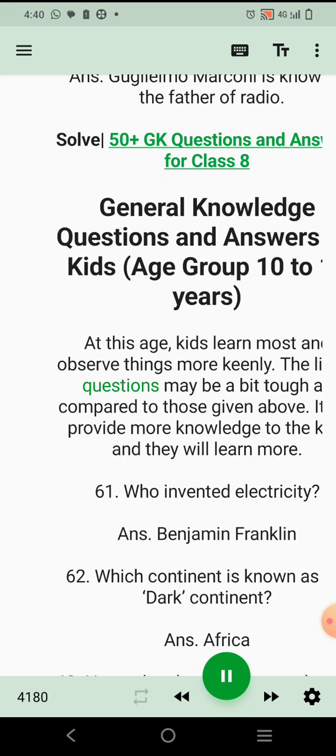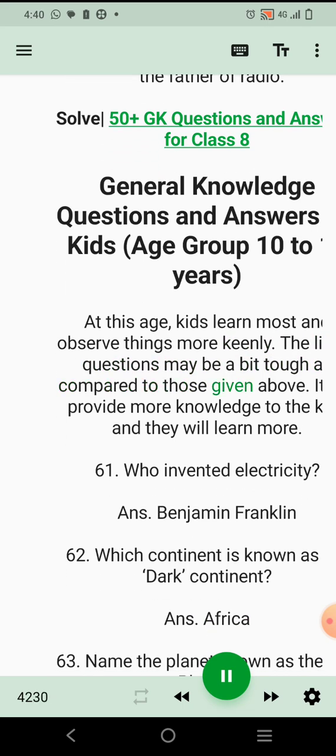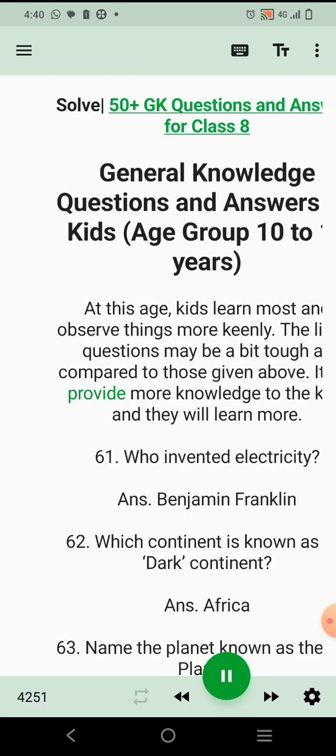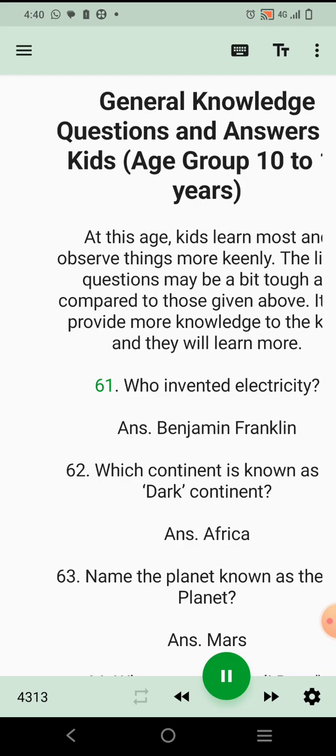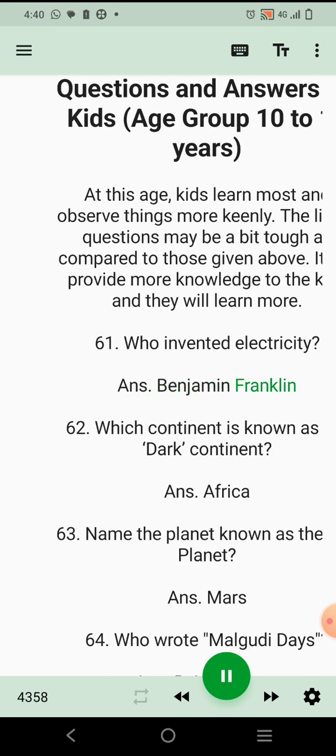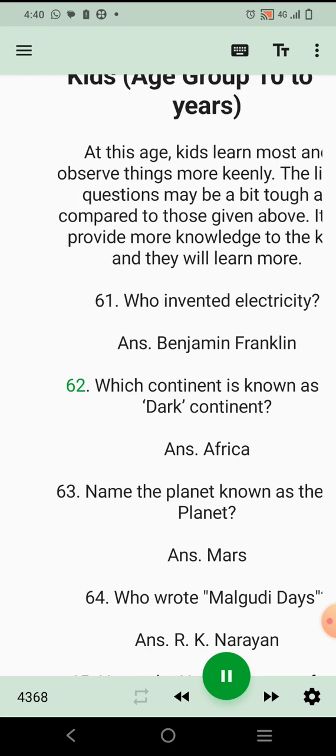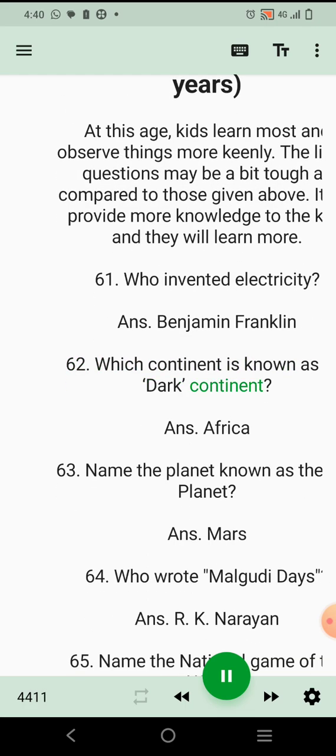The listed questions may be a bit tough as compared to those given above. It will provide more knowledge to the kids and they will learn more. 61. Who invented electricity? Ans. Benjamin Franklin.